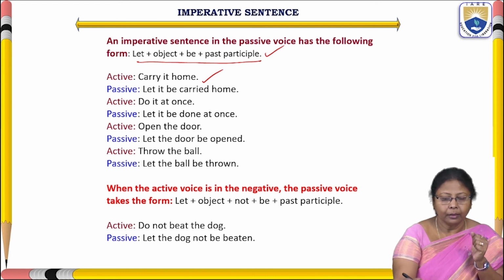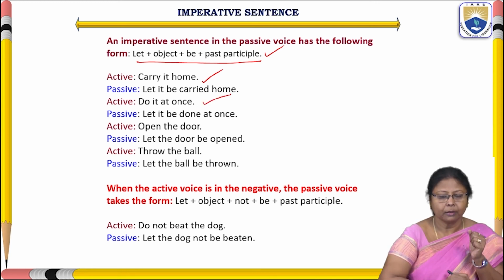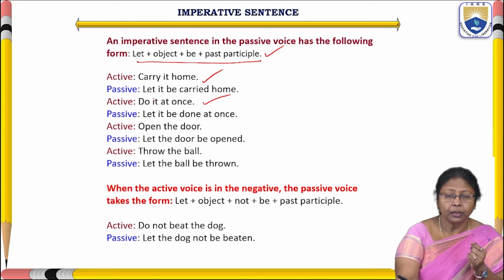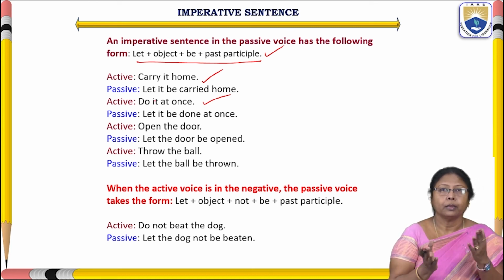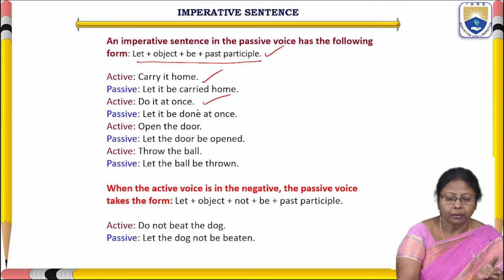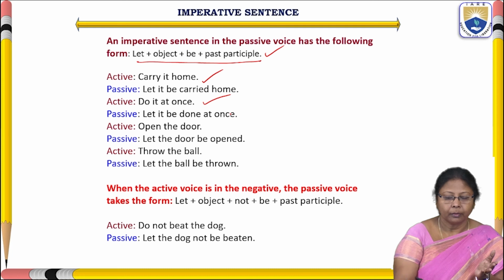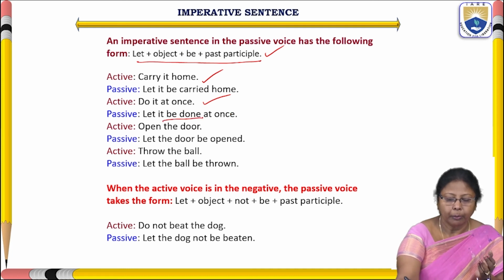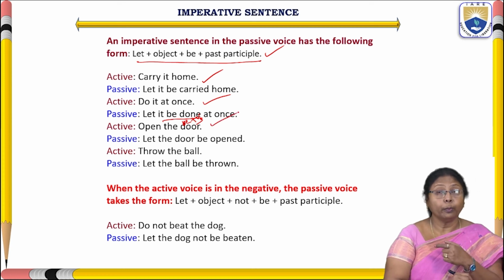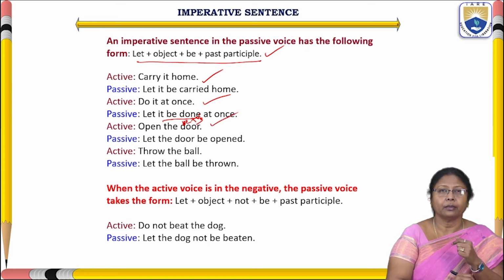Okay? And then do it at once. Let it be done at once. Here we can see that the subject changes into a object, and the object changes into subject. Let it be done at once. Be done comes under be plus V3. Okay? And then open the door. Let the door be opened.